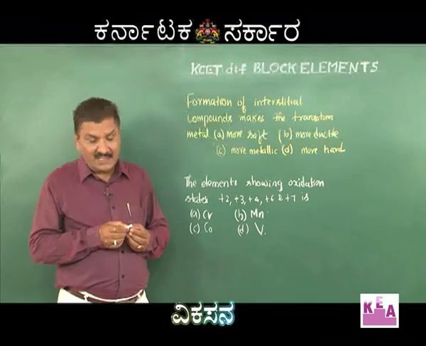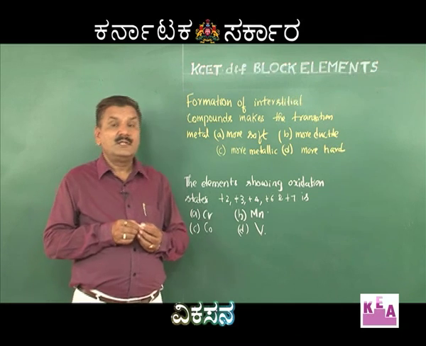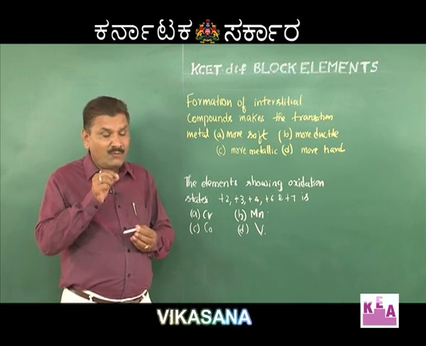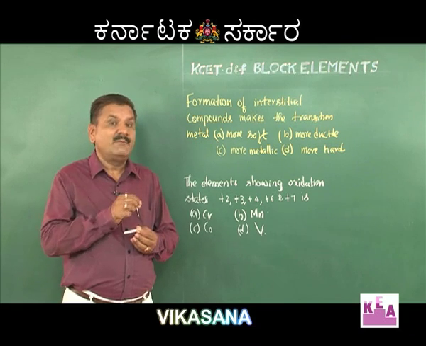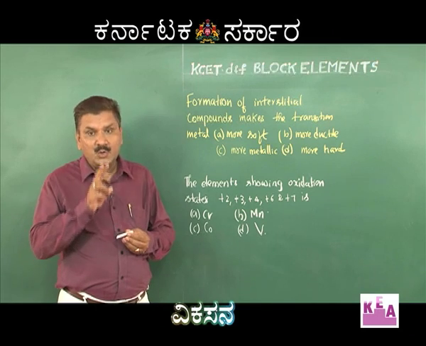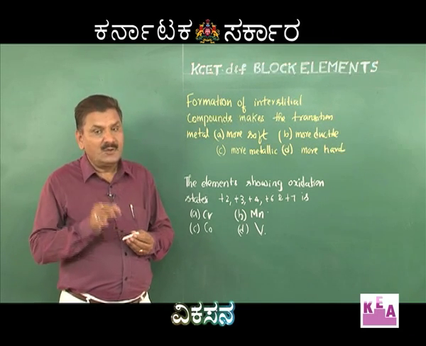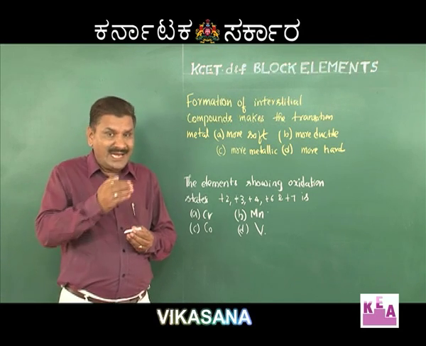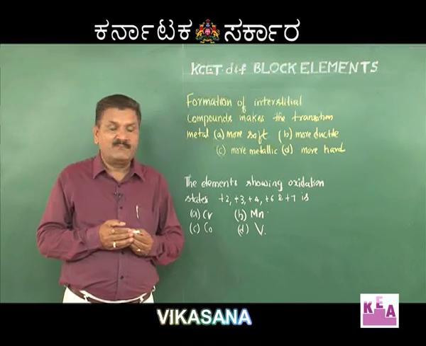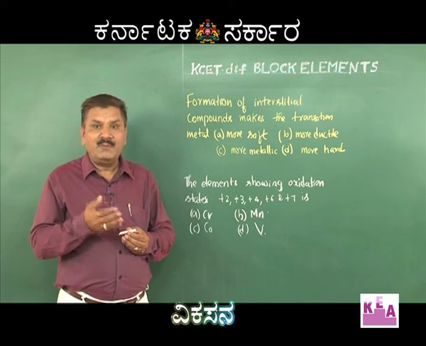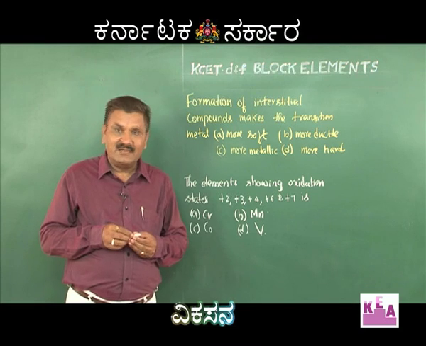And generally we call these interstitial compounds non-stoichiometric compounds. Here, this formation of non-stoichiometric and interstitial compounds is responsible for 2 properties of the transition metals. One is hardness and the other one is melting point. When an interstitial compound is formed, the hardness of the metal increases, and automatically the melting point also increases.